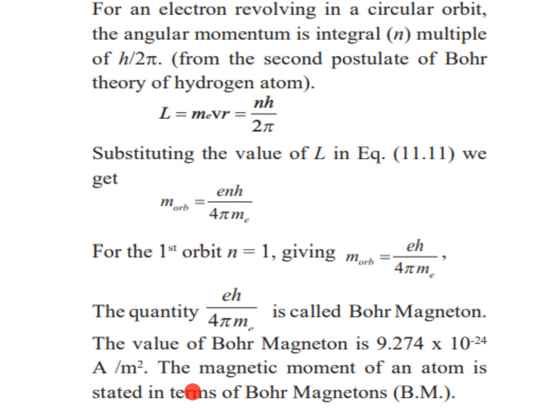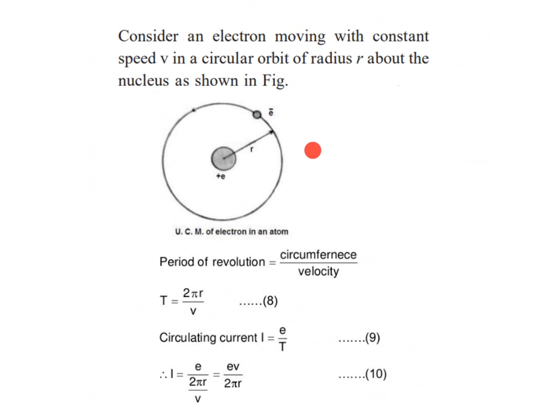So the value of the atomic dipole moment is given by the Bohr magneton. That means every material is made up of atoms, and every atom has electrons moving in orbits. So we get magnetism, and each atom should have a magnetic dipole moment.